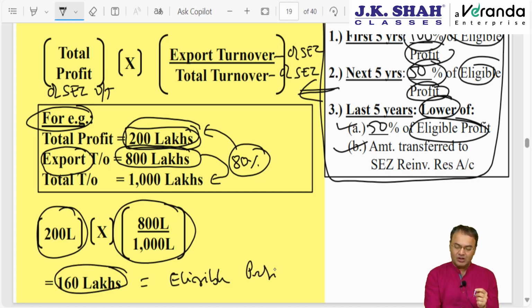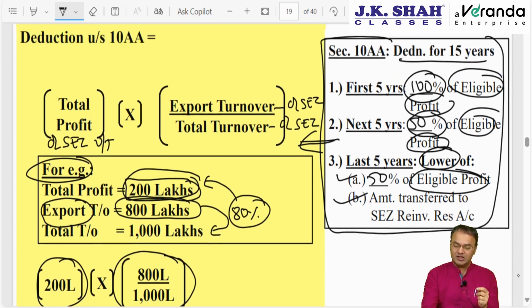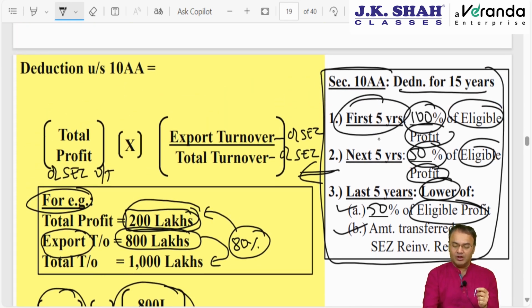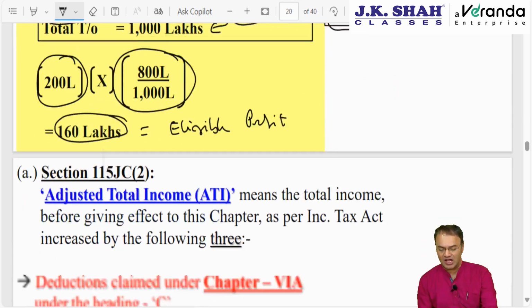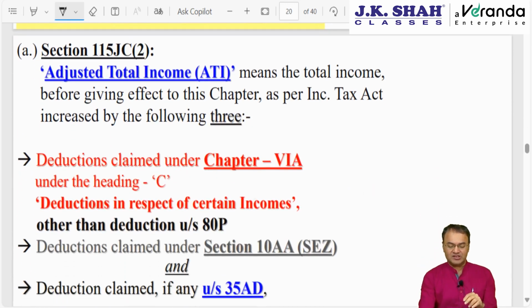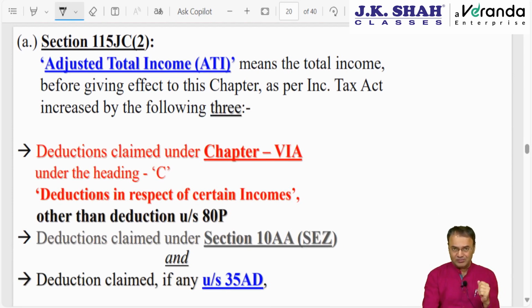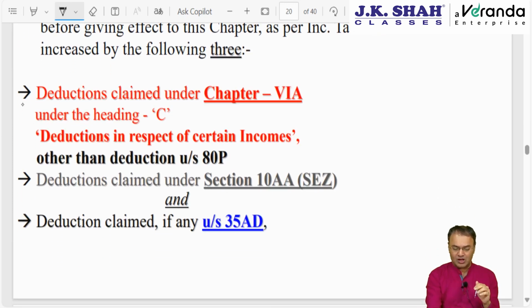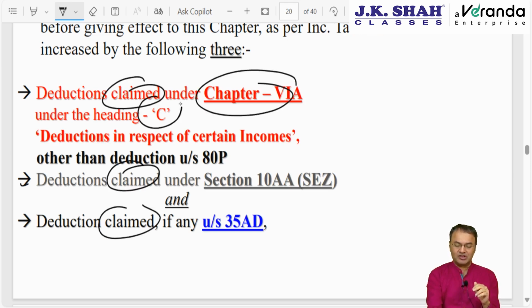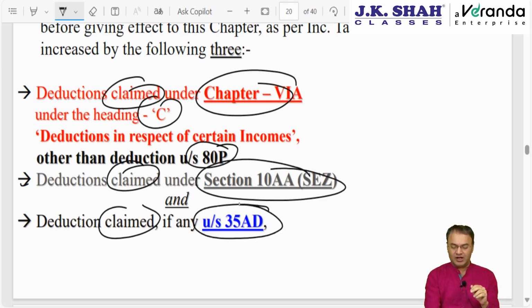This eligible profit answer doesn't end here. On this eligible profit, you apply this formula depending upon whether the first 5 years are going on, the next 5 years, or the last 5 years. 115JC subsection 2 clarifies the meaning of adjusted total income: ATI adds back three things. First two are done: deductions claimed under chapter 6A heading C other than 80P, 10AA for 15 years, and 35AD.